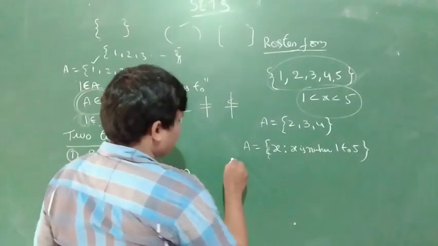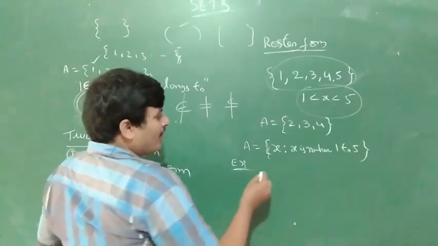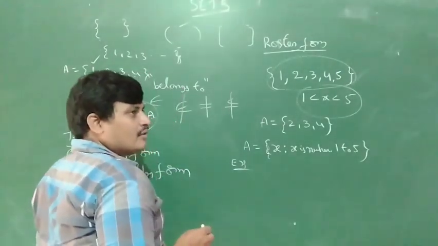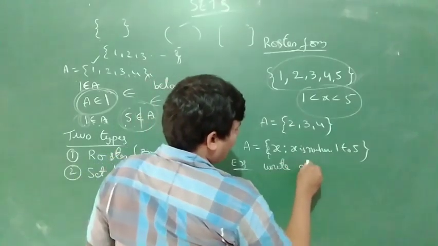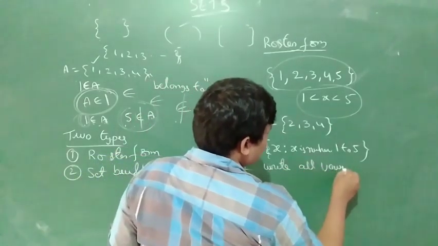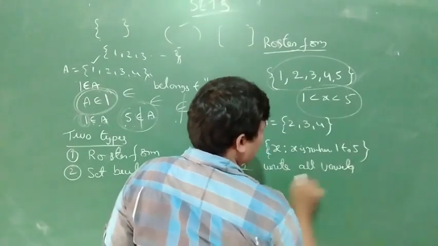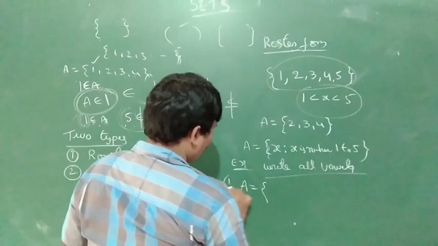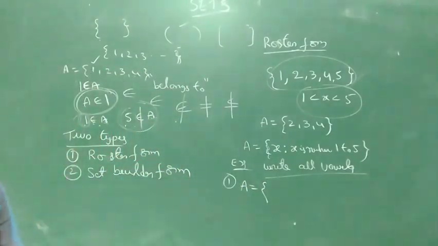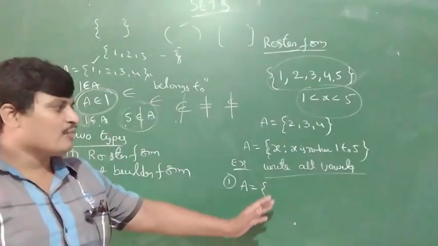Okay, another example. Write all vowels in roster form. What are the vowels? First of all, vowels are English letters. In English letters, some vowels are there.